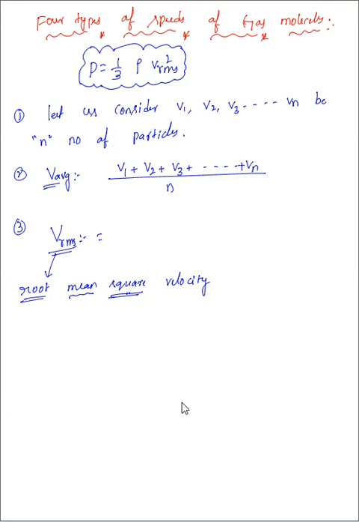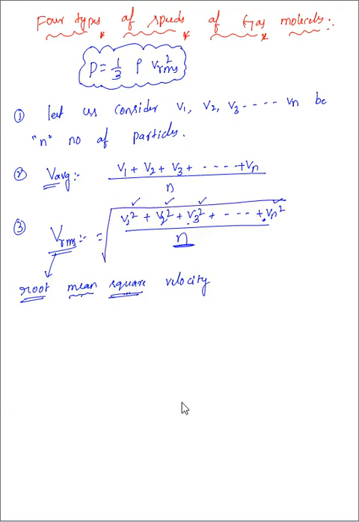So if I square, V1 square, V2 square plus V3 square up to Vn square, divided by n. What we did first, we squared: V1 square, V2 square, V3 square up to Vn square. Then we took the mean, which is nothing but the average. Then we took the average for that. Now square we did, mean we did, we have to apply the root for this. This is nothing but the VRMS velocity we can tell.